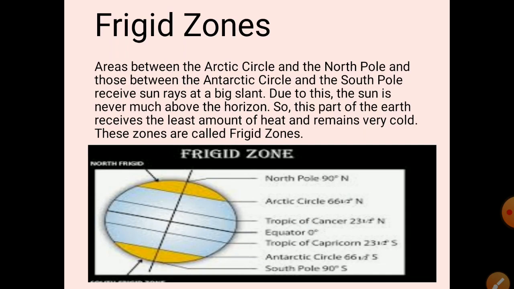Above the Arctic region towards the north, and towards the south, just below the Antarctic region, the areas that exist between the Arctic Circle and the North Pole and between the Antarctic Circle and the South Pole are the frigid zone because they are very cold all the time. All the things found here are in a frozen state, frozen form. That is why it is known as the frigid zone.